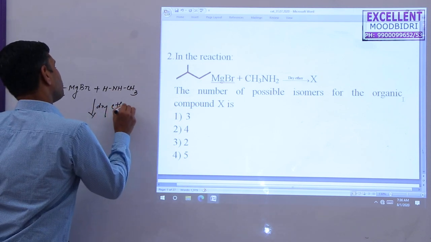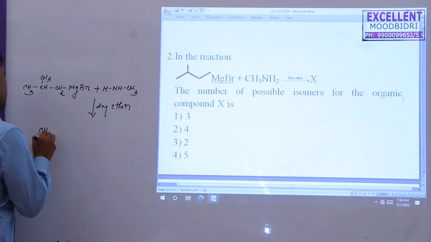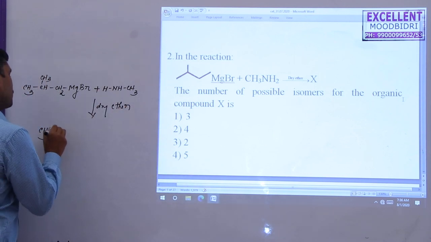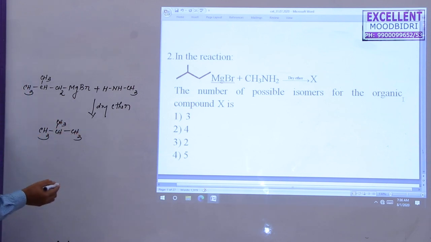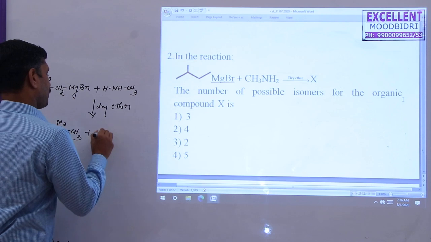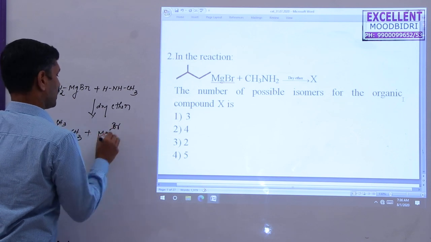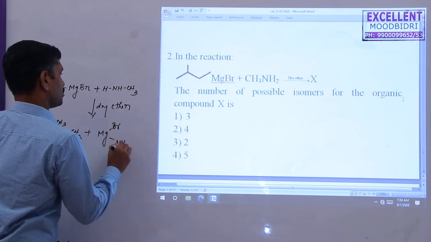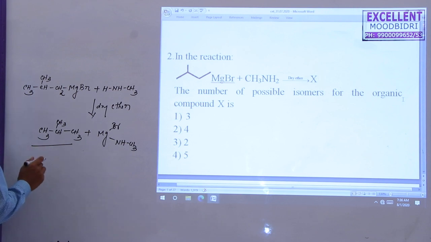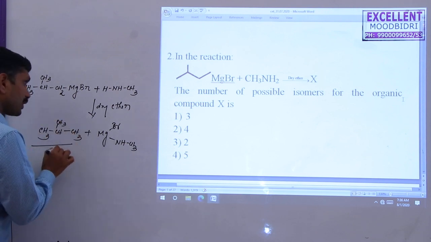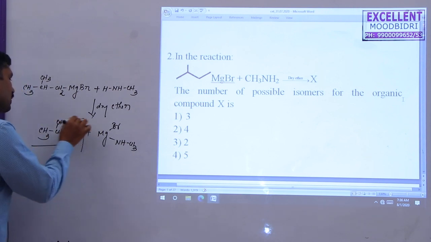So first they form an alkane. We know that CH3, CH, CH3, CH3, isobutane, is formed here, plus the side product MgBr NH CH3. So this isobutane is compound X. Now how many isomers are possible here?